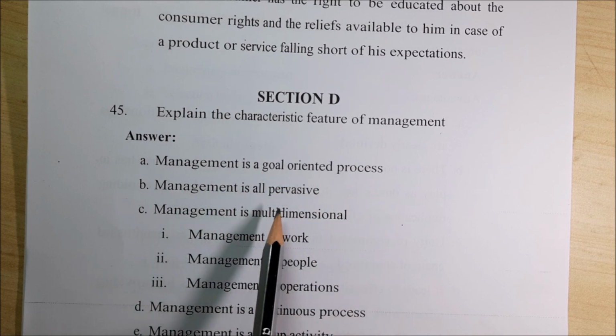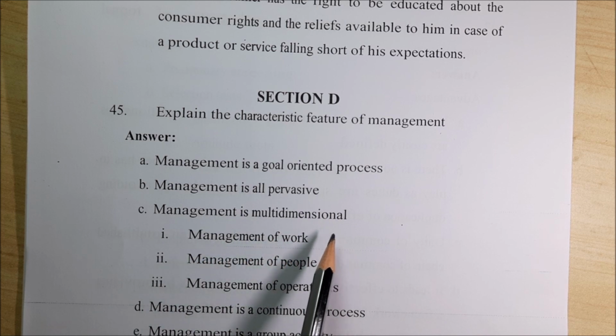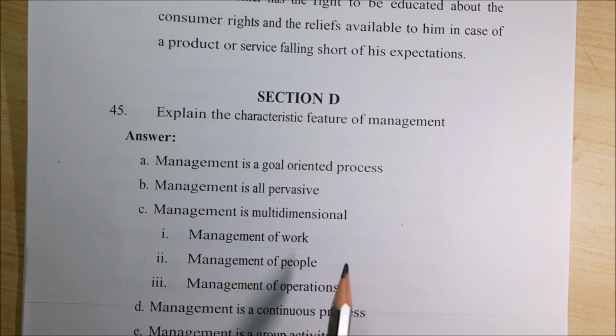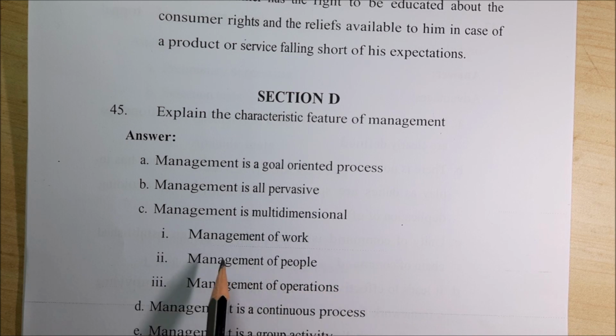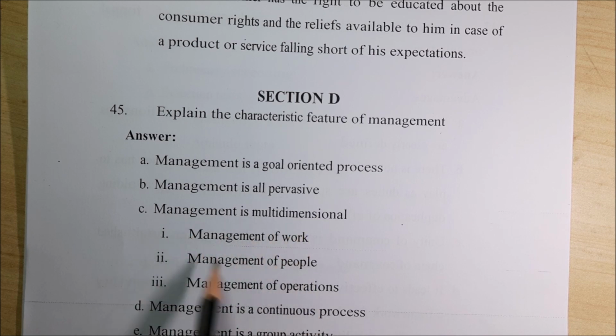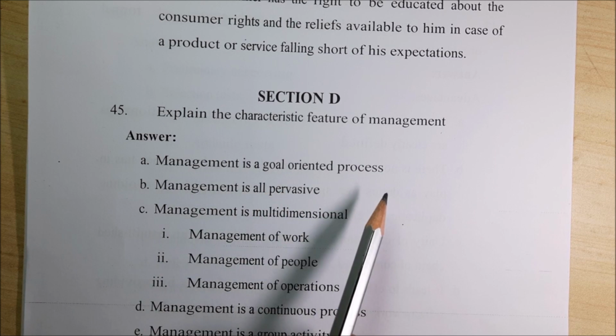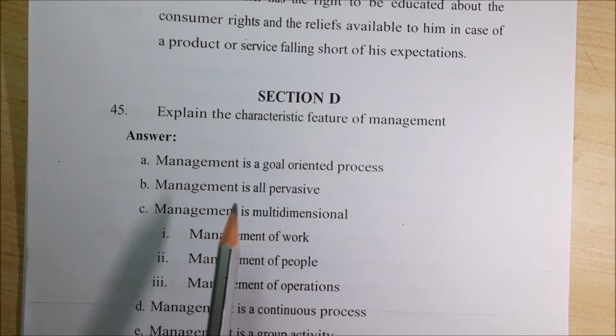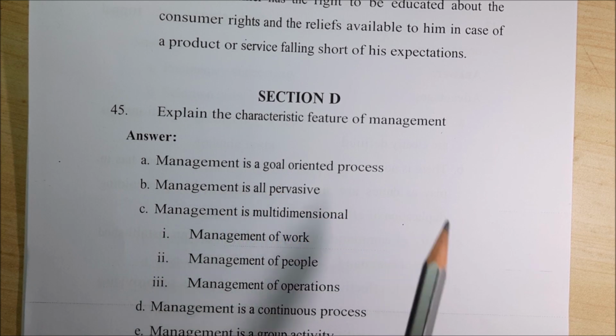Management is all pervasive. Management is multi-dimensional. That means it does not work in one direction, it works in all directions. Management of work, management of people, management of operations, right? This is very important, because management cannot work in one direction. One is goal, the other one is pervasive. That means it has clarity.